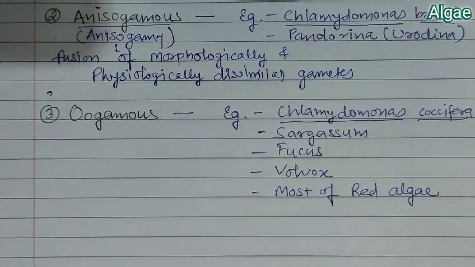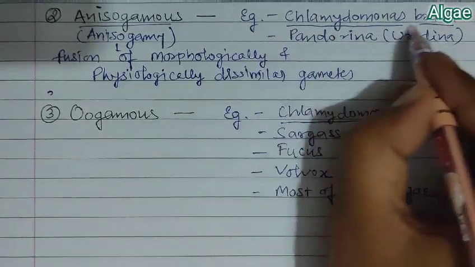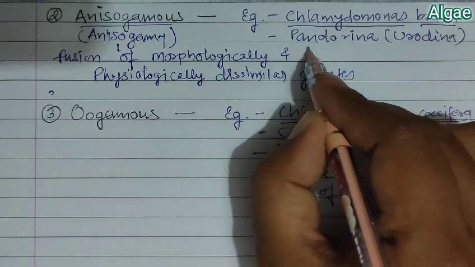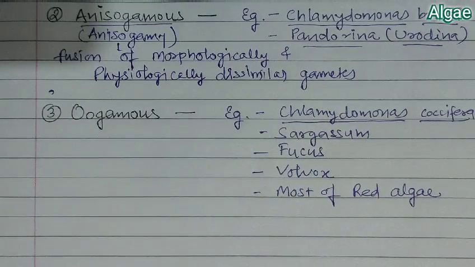Morphologically and physiologically dissimilar gametes fusion is known as anisogamy, and the examples are Chlamydomonas braunii, a type of Chlamydomonas, and Pandorina, which is also known as Eudorina.